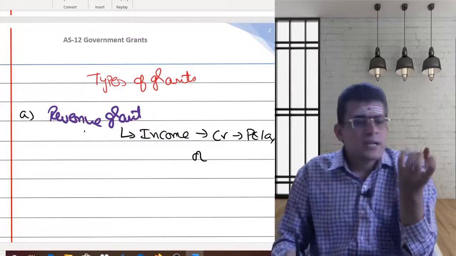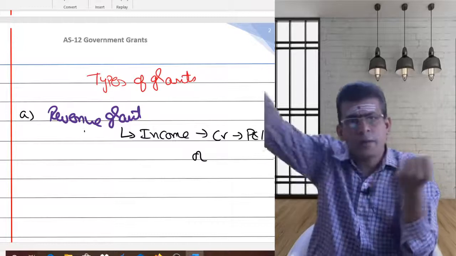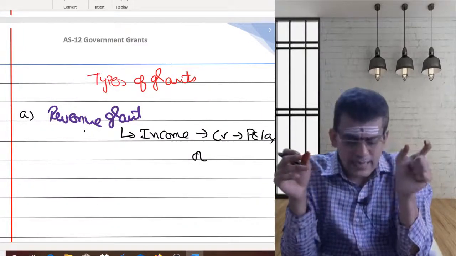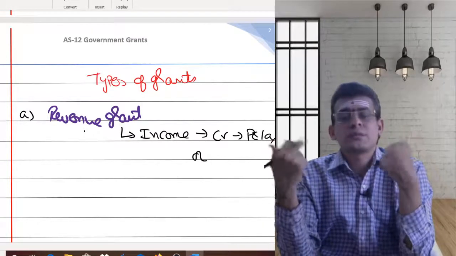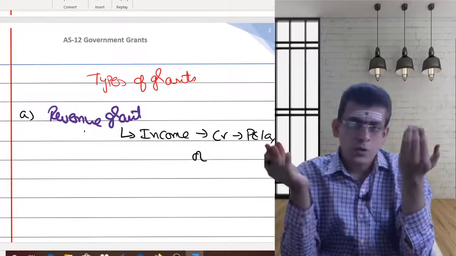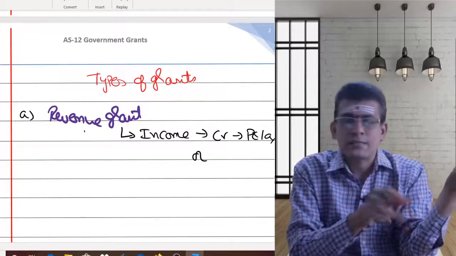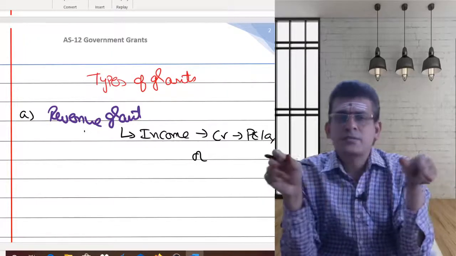Now this 10 lakhs rupees is used by you to make payment of our salaries. So what I will do, from the salaries I will reduce this revenue grant. So I am going to reduce this revenue grant from the amount of salaries. So that's the basic concept behind your revenue grant.